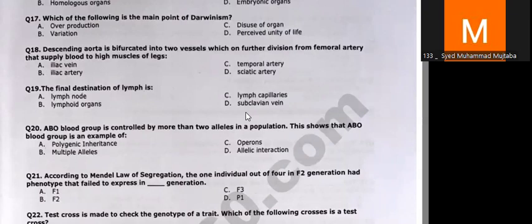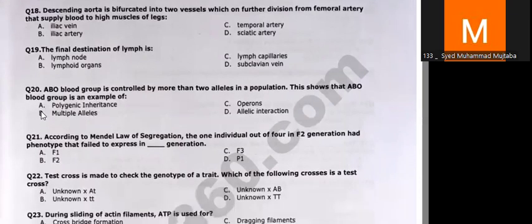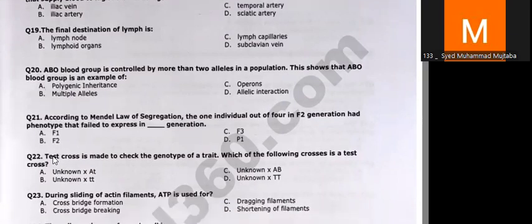Now, in question number 20, the correct answer is B, multiple alleles, because the ABO blood group consists of three alleles. Usually, a blood group consists of either one or two alleles. For example, you would have heard that a person has A blood group or O blood group or even AB blood group, but it is extremely unusual for a person to have ABO blood group. Now, in question number 21, the correct answer is A because the F1 generation represents the generation which is the direct offspring of the parents.